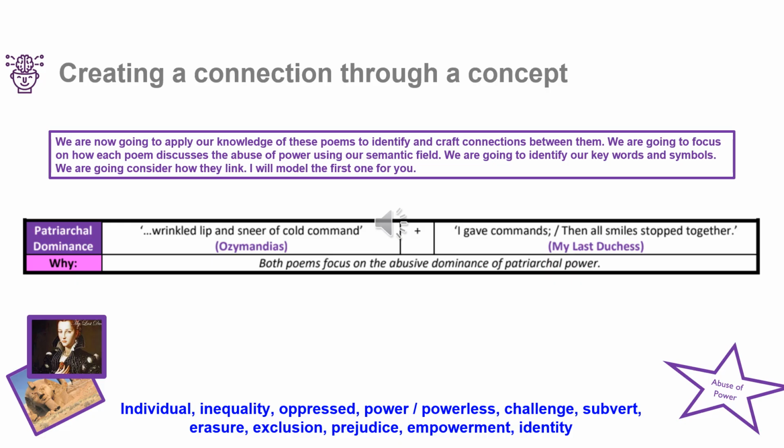Or equally, you could talk about smiles. So the idea that we have the difference between the sneer versus the smile, and that both of these are instinctive. However, in Ozymandias it means something quite different to in My Last Duchess, where the smile's there to torment, and here in Ozymandias the sneer's there to torment others.